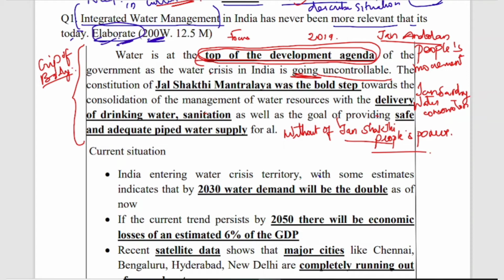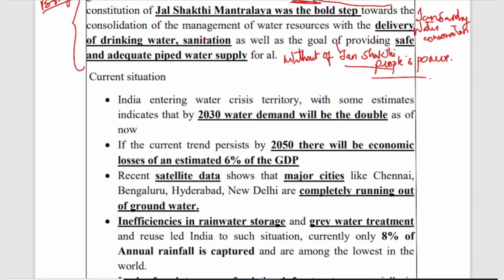And the next point is the constitution of the Jal Shakti Mantralaya, a bold step towards the consolidation of the management of water resources and the delivery of drinking water, sanitation, as well as safe and adequate piped water supply. The government has constituted the new Jal Shakti Mantralaya.